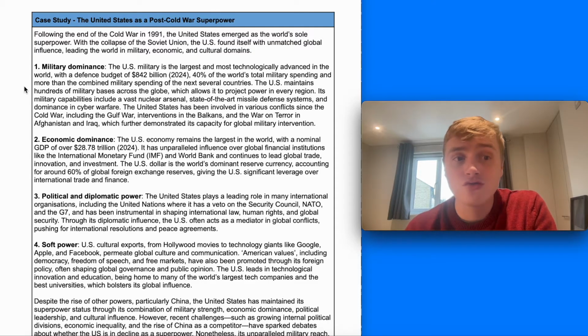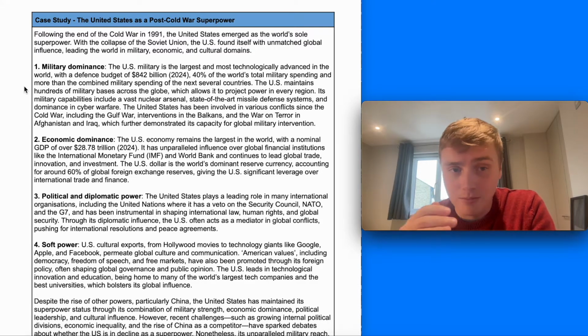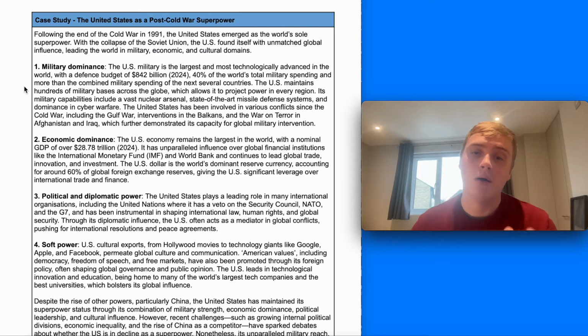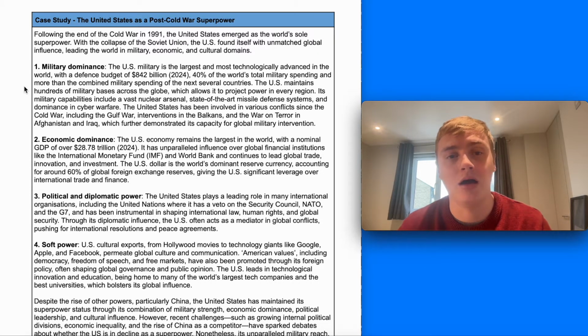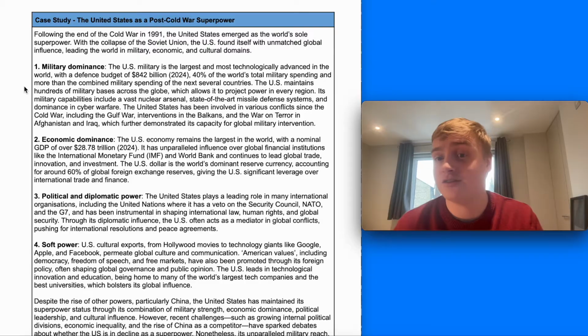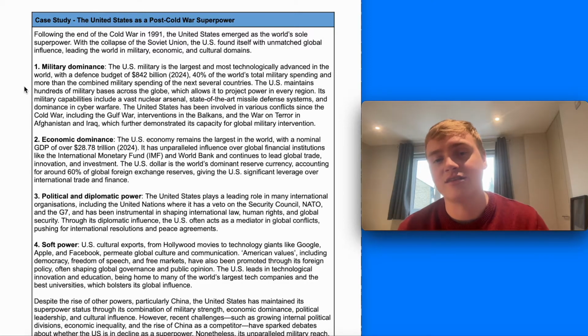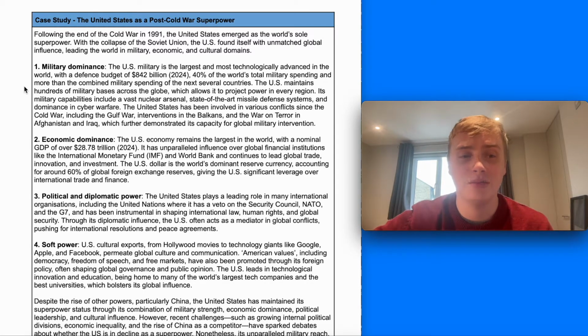It maintains hundreds of military bases across the globe, many of which were first formed in World War II, and that allows it to project power in every region. It's got a vast nuclear arsenal, and it's been involved in various conflicts since the Cold War, including the War on Terror, the Gulf War, and in the Balkans, and that has demonstrated its capacity for global military intervention. Economically, it remains the largest economy in the world.